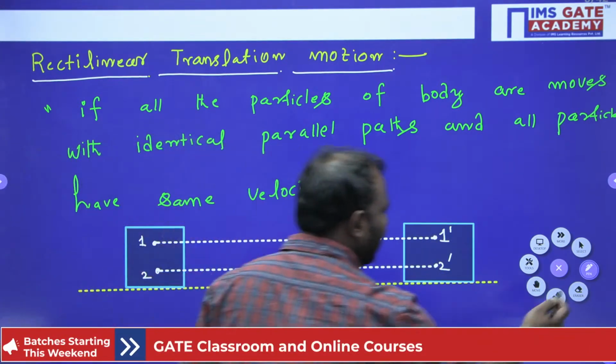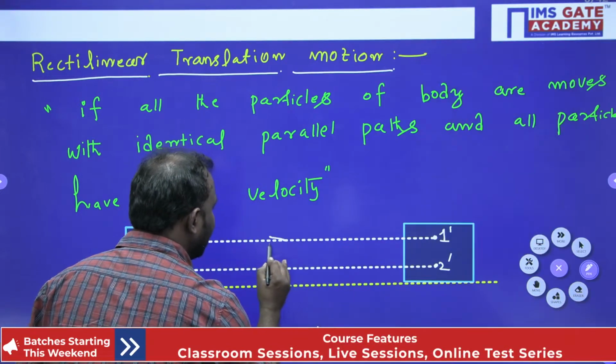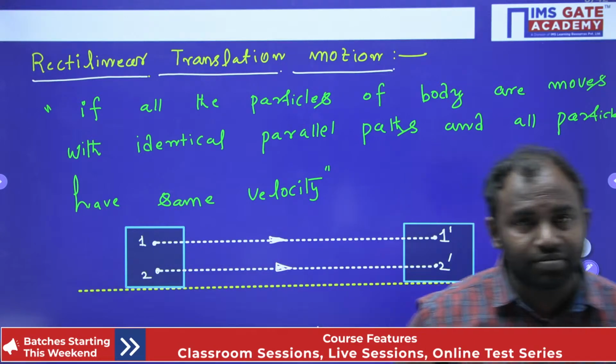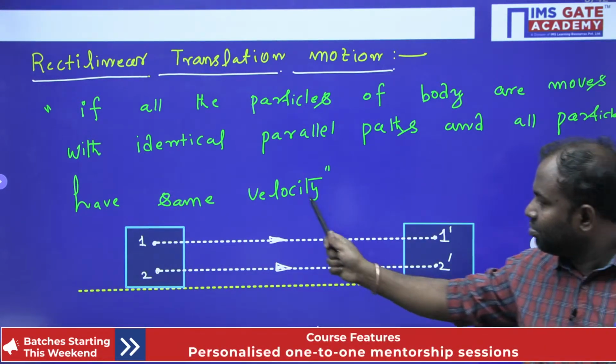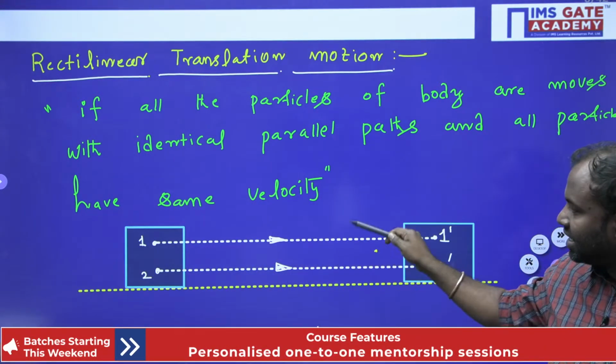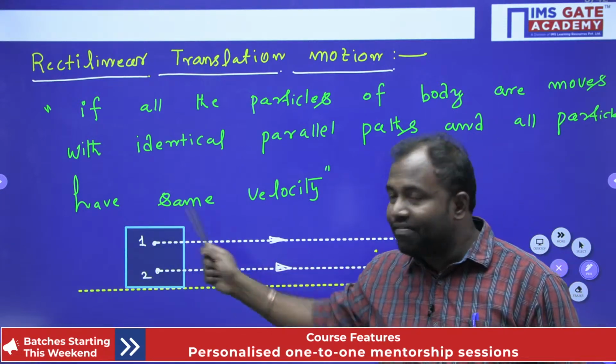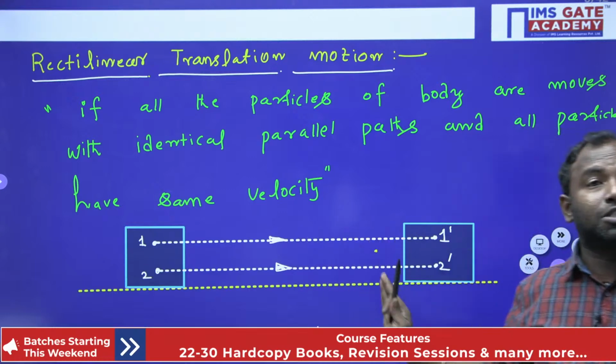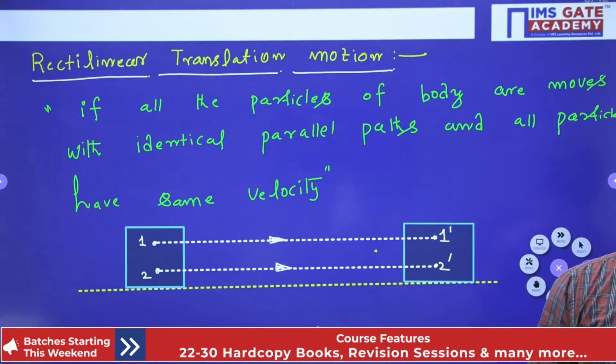Okay, so what I'm trying to explain to you is, if all particles of the body move with parallel paths and have the same velocity, then we call this motion a rectilinear translation motion.